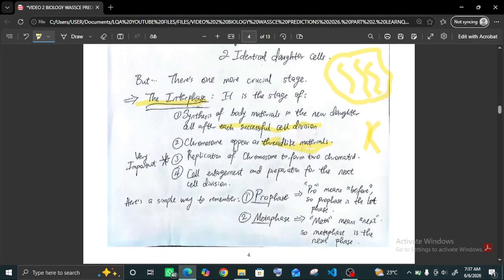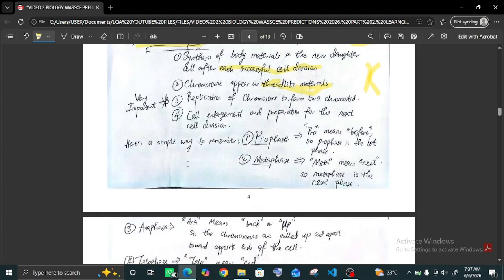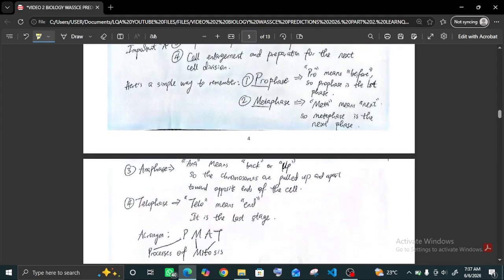Lastly, cell enlargement and preparation for the next cell division takes place in interphase. Here is a simple way to remember the processes of mitosis in order. Prophase, pro stands for before. When you say proactive, you are preparing before the danger eventually takes place.